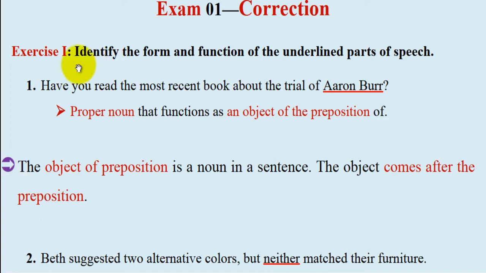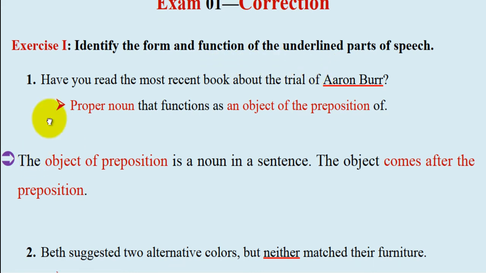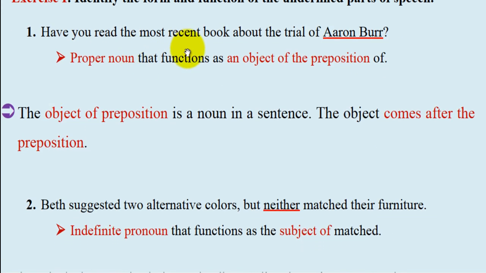Exercise number 1. Identify the form and function of the underlined parts of speech. Have you read the most recent book about the trial of Aaron Burr? هاد Aaron Burr دابا بحال قال لي الإعراب ديالها. Proper noun that functions as an object of the preposition of.